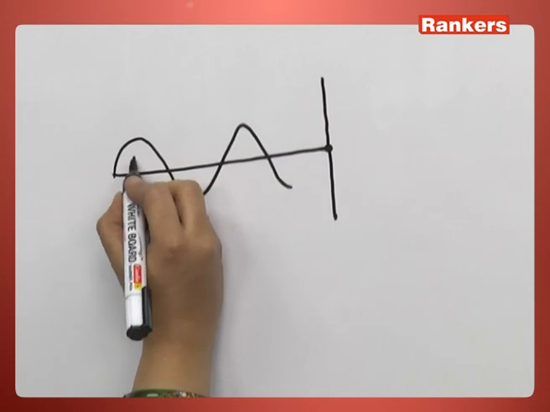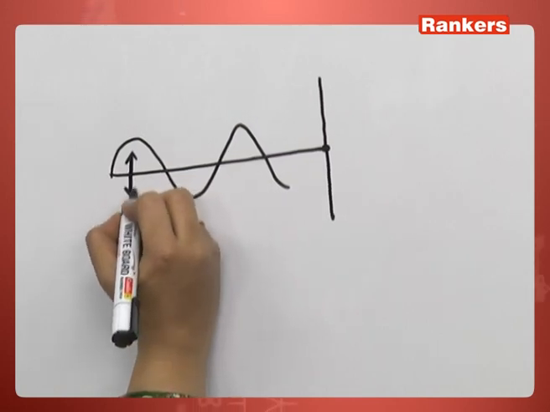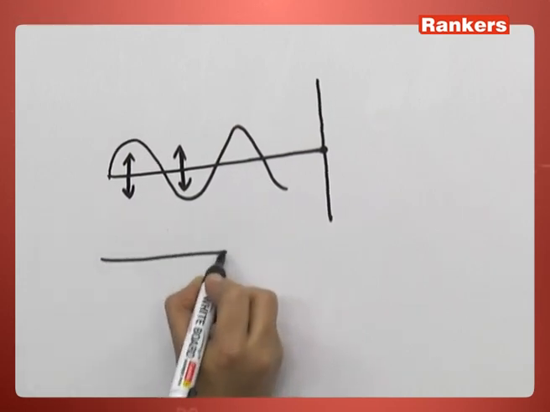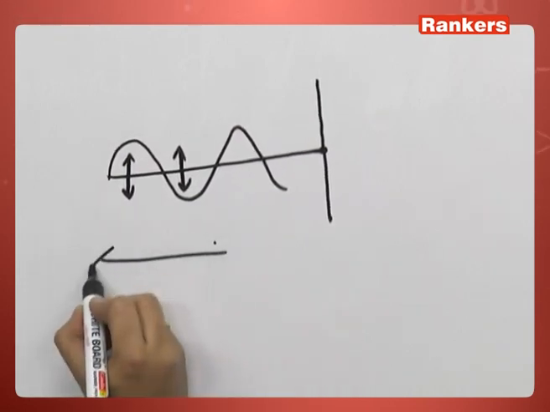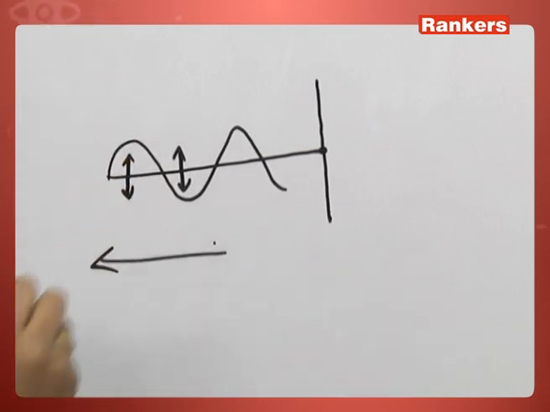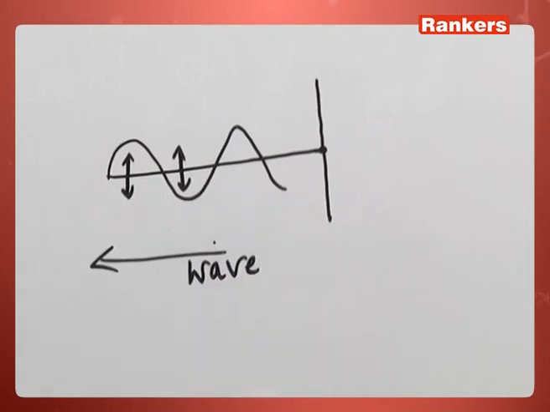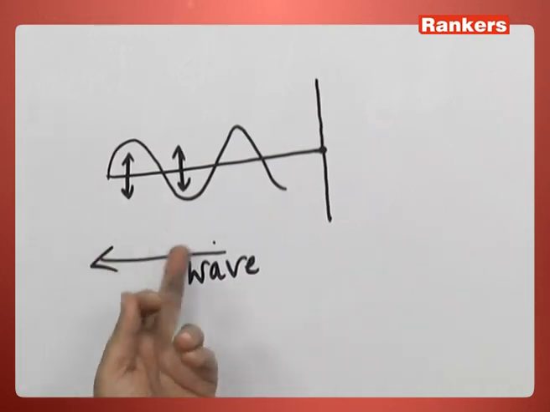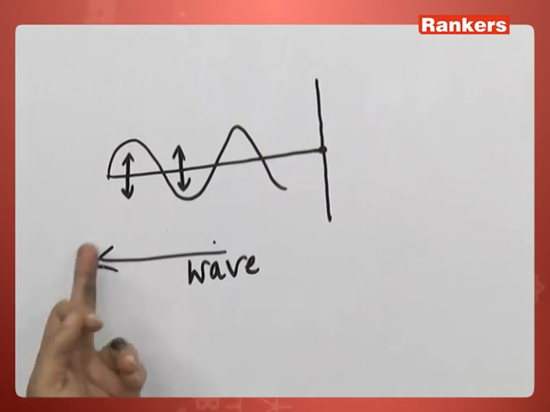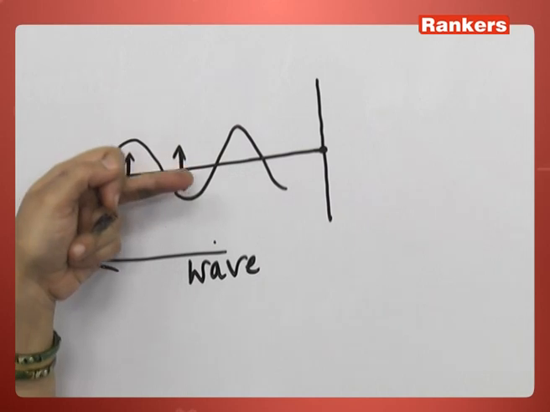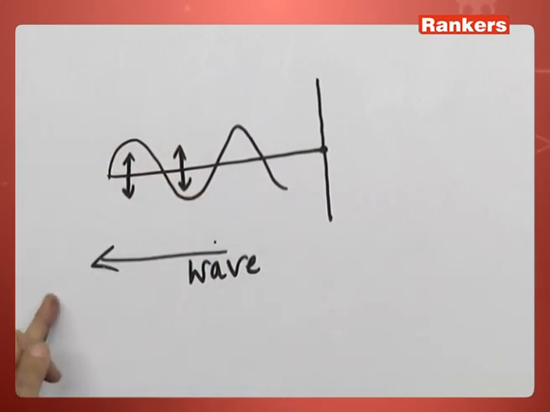Here the particles are vibrating up and down, but the wave is propagating perpendicular to the direction of the vibrations of the particles. So this is the direction of the wave. Wave is the disturbance. So a transverse wave is one in which the directions of vibrations of the particles are perpendicular to the direction of the wave propagation.